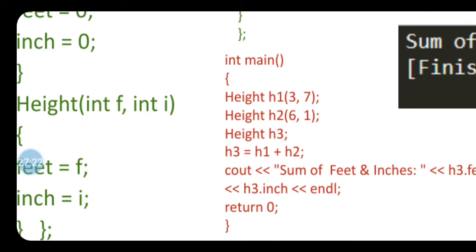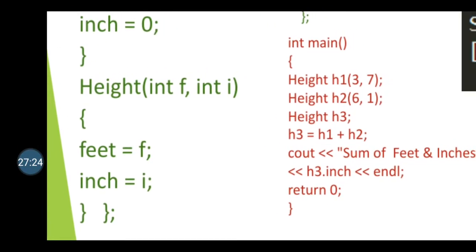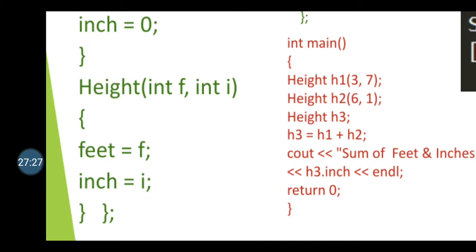So it will call my parameterized constructor. The 3 value gets copied to F, 7 value gets copied to I, correct? And the feet and inch value of H1 object becomes 3 and 7. In the same way, when I declare the object H2 by passing 6 and 1 value, at that time the feet value of H2 becomes 6 and inch value of H2 becomes 1.